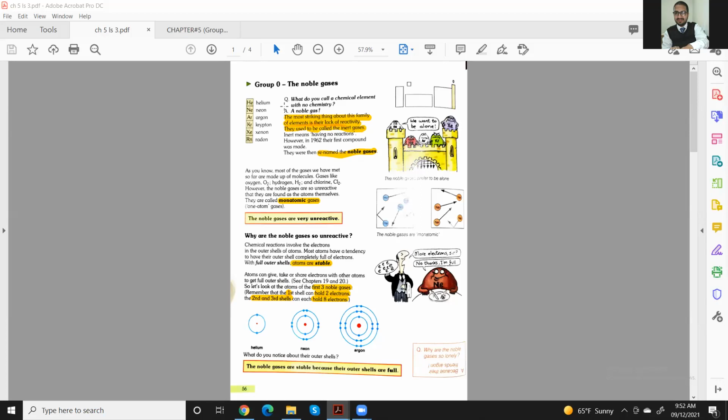Now you can see the screen? Yes, now you can see. Okay, thank you very much.